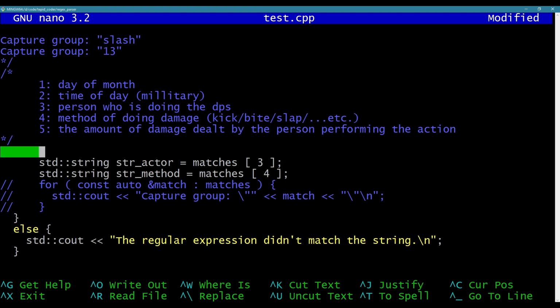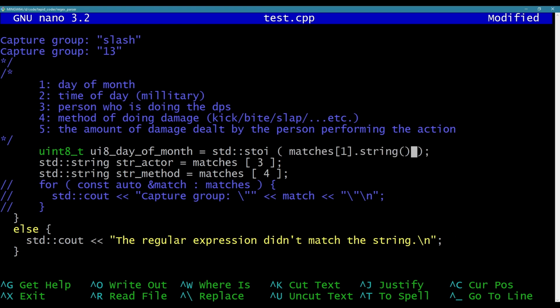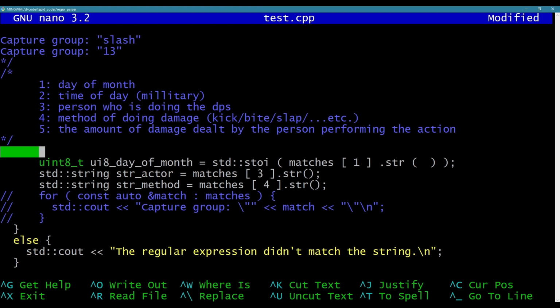Okay, looks like we have some integers now. So I'm going to do int8_t, or rather uint8_t, day of month. It's never going to be greater than 31, and it should be unsigned because it's never going to be negative. The limit of this is 255, which is more than enough to hold it. So it equals, let's say, std::stoi, string to integer, and then I can parse it. Day of the month is matches 1 dot str. These actually need to be str as well, since I'm working on the string for that match. Okay, what else do I have? We have day of the month, we have time of day now. Let's do just this.